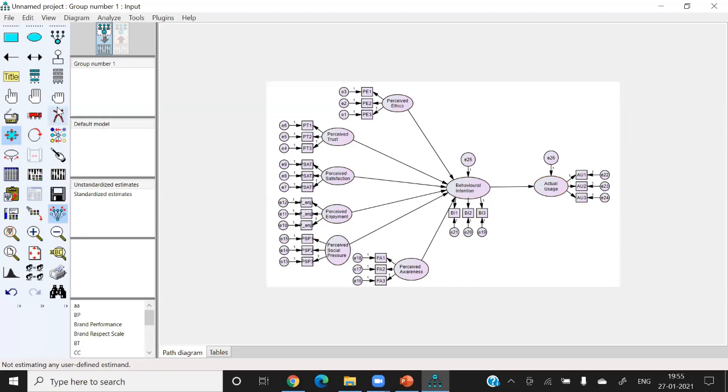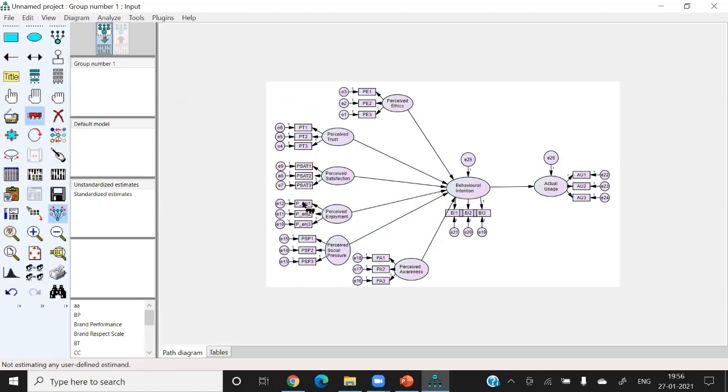Okay, so if you select this whole hand, you can see all the diagram becomes blue. Now, whatever you do, it will apply for each and every construct, every item. Suppose I want to change the shape of this item, so I can change by only one command. I do not go for individual and change it. So this saves a lot of time. If you know these tricks in AMOS, whole hand means select all diagram together and make change in all at a time. So now the diagram is completely ready.